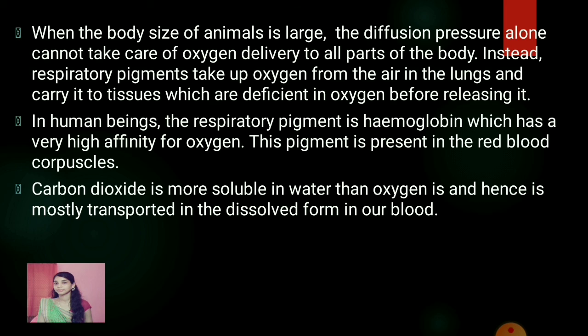In human beings, the respiratory pigment is hemoglobin, which has a very high affinity for oxygen, and this pigment is present in the red blood corpuscles. Carbon dioxide is more soluble in water than oxygen is, and hence is mostly transported in dissolved form in our blood. So this was all about the respiration process in the case of human beings.